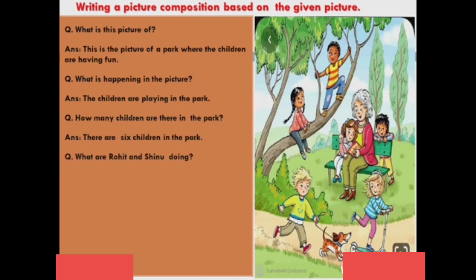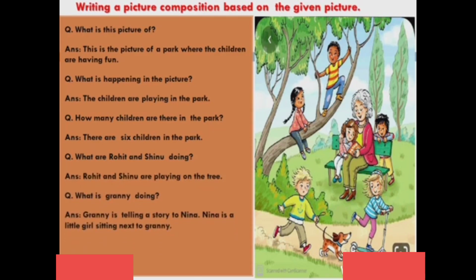What are Rohit and Sheenu doing? See, here children are given to you. You can select random names for the children. It's up to you. You can use the word children over here or any name of your friends. आप अपना name भी ले सकते हो उसकी place पर. अपने siblings का name भी use कर सकते हो. So I am using here Rohit and Sheenu. Rohit and Sheenu are playing on the tree. What is Granny doing? Granny is telling a story to Nina. Nina is a little girl sitting next to Granny. Okay. What is the puppy doing? The puppy is playing with Aman and Richa.